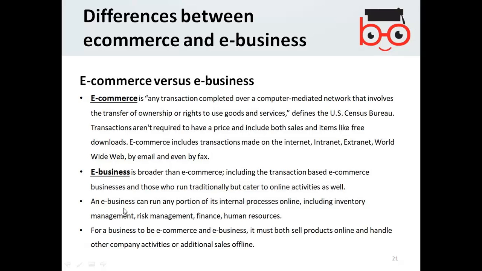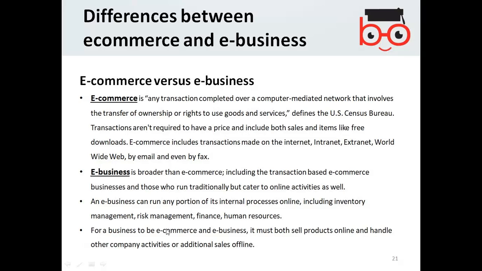E-business can run any portion of its internal processes online, including inventory management, risk management, finance, and human resources. For a business to be both e-commerce and e-business, it must both sell products online and handle other company activities or additional sales offline.